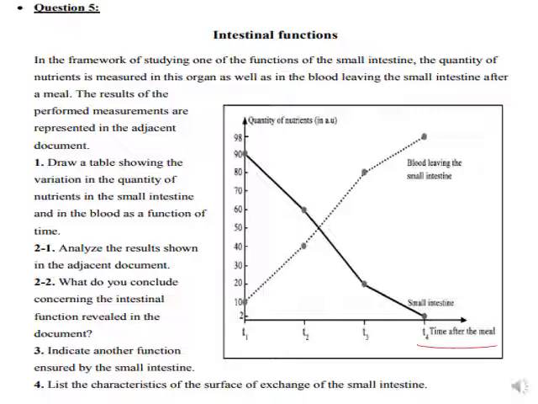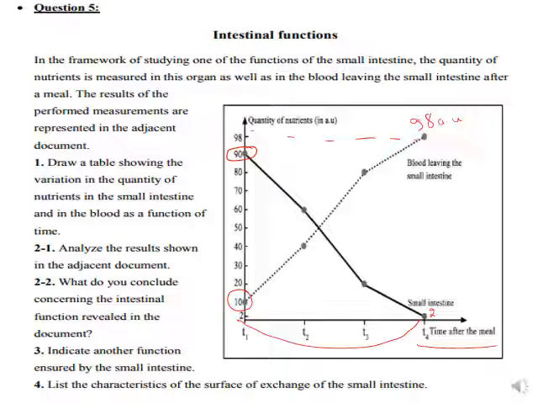They said analyze. So what do you have to do? Let's see here in the graph. At time 0 or time 1, the quantity of the nutrients in the small intestine was 90. And as time increases from T1 till T4, it decreases from 90 till about 2. However, in the blood leaving the small intestine, the quantity of the nutrients at time 1 was 10 and it increases with time to become approximately 98 AU.